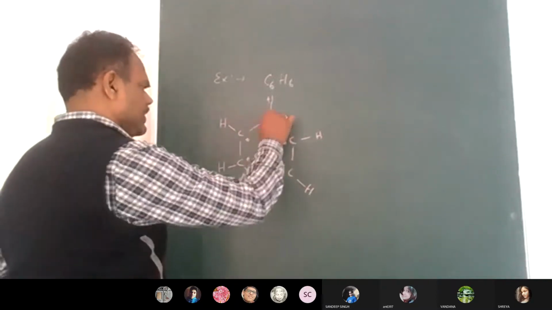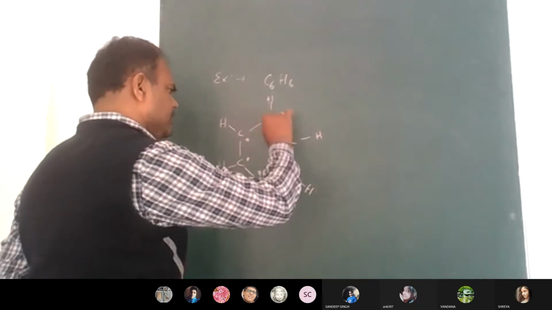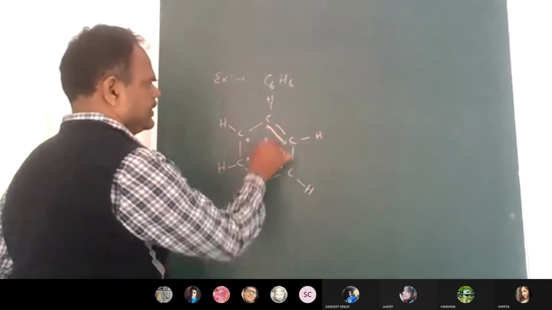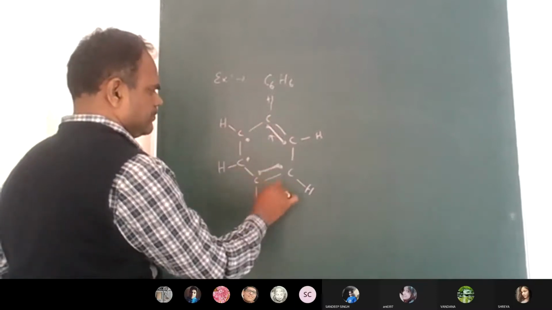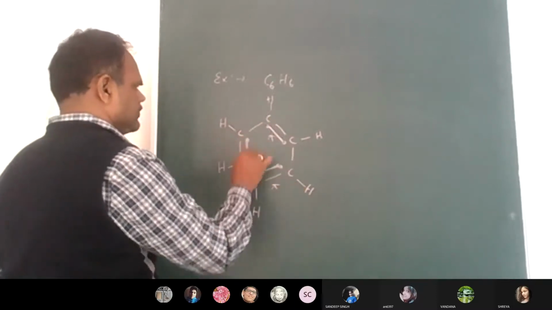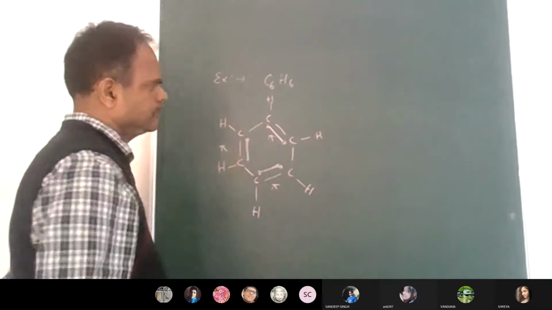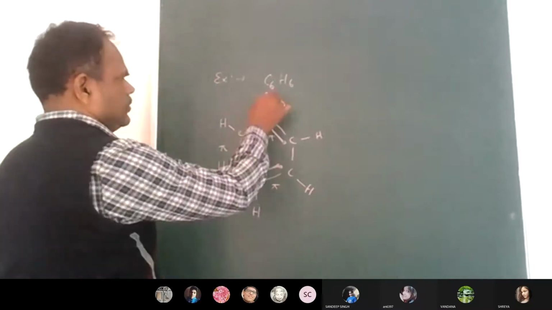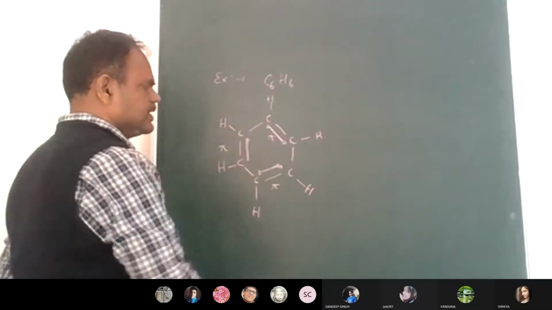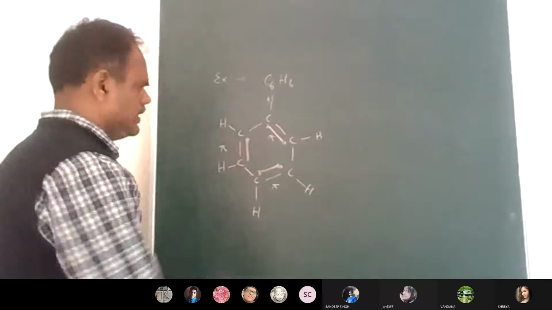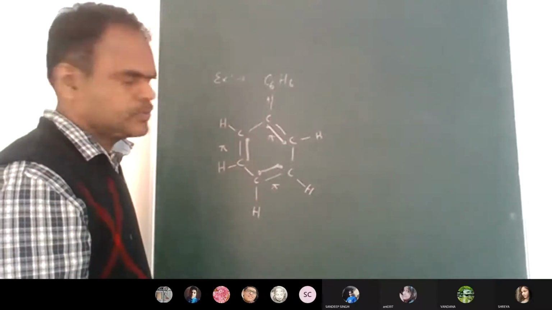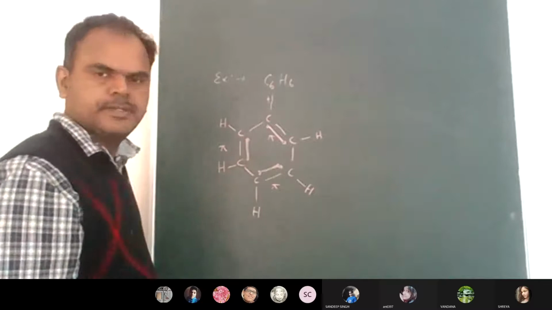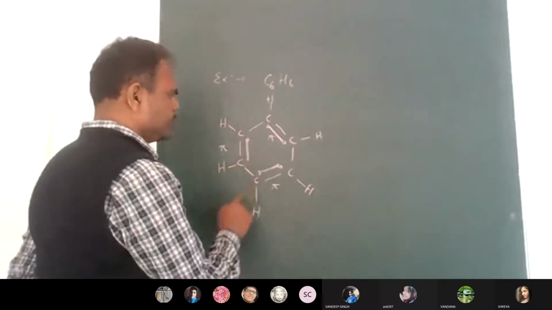So for each carbon, 1 electron is left behind. They will share to form a pi bond. Here one pi bond, a second pi bond here, and the third pi bond is formed. But is this the real structure of benzene? This is not the real structure. This is one canonical form.